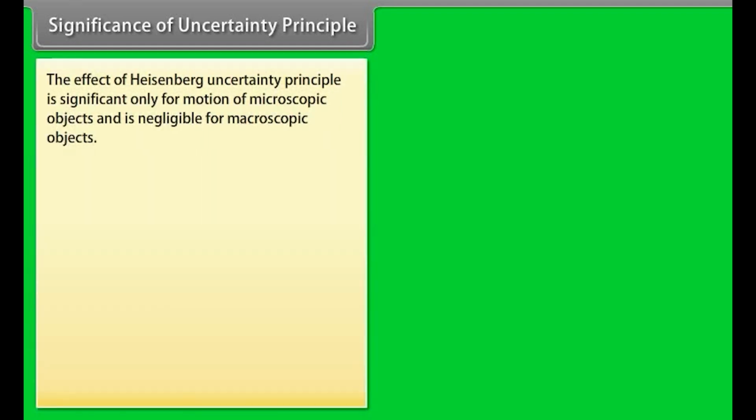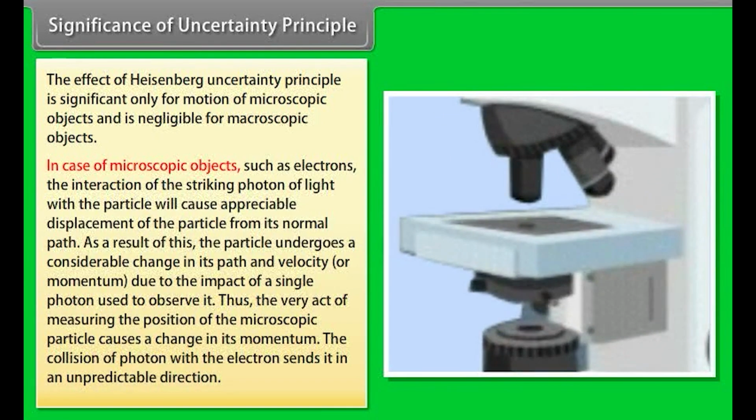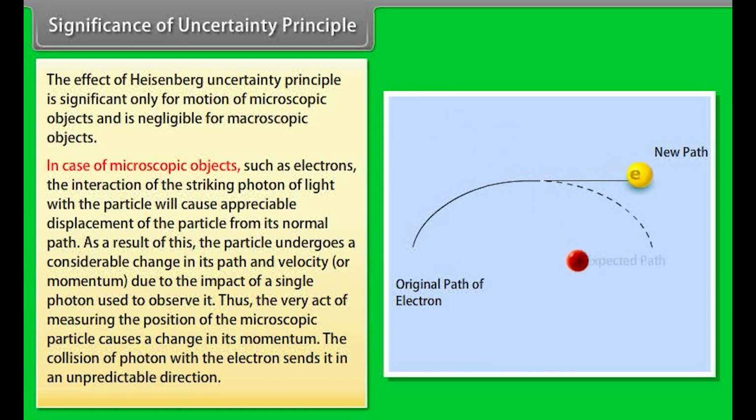Significance of the uncertainty principle. The effect of the Heisenberg uncertainty principle is significant only for the motion of microscopic objects and is negligible for macroscopic objects. In the case of microscopic objects such as electrons, the interaction of the striking photon of light with the particle will cause appreciable displacement of the particle from its normal path.